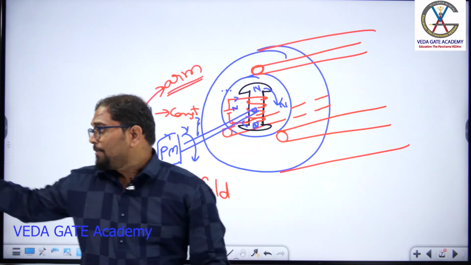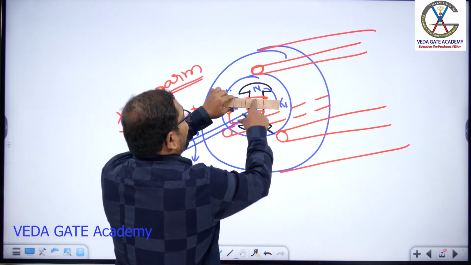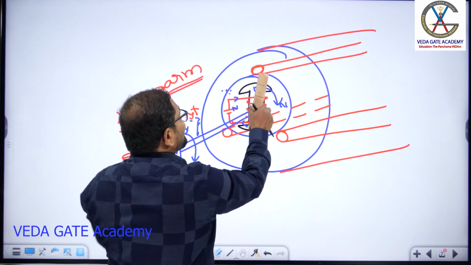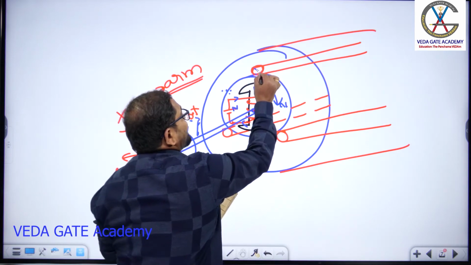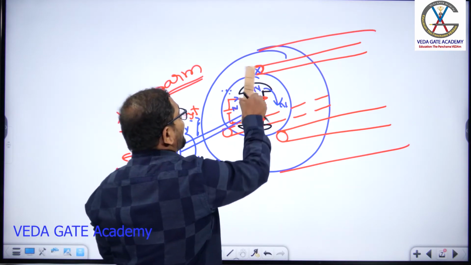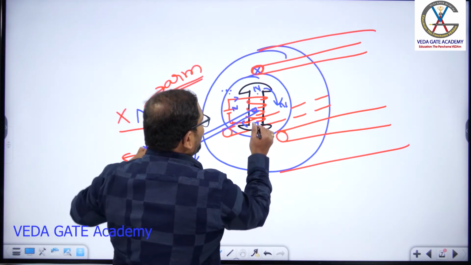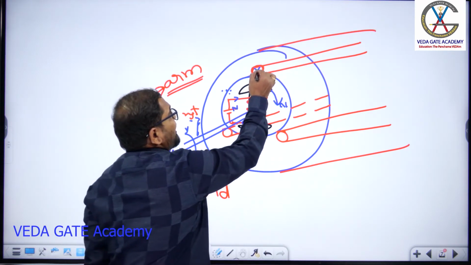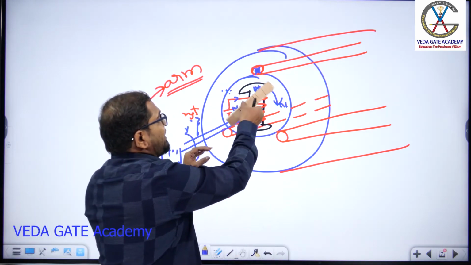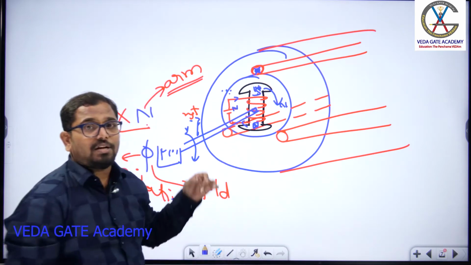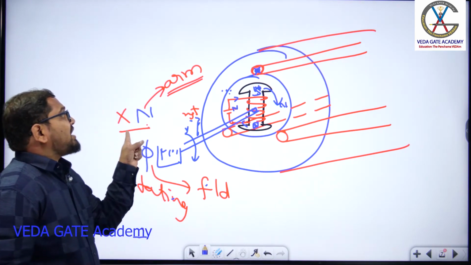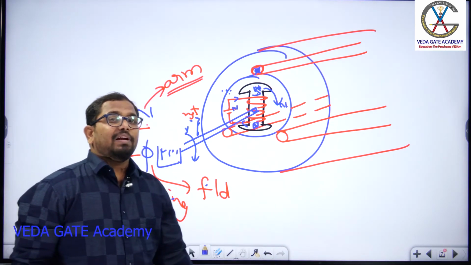When I place this rotor at 90 degrees, then what is happening? There is no flux cutting action here, so there won't be any EMF here. Again, if I rotate another 90, previously if a north pole is here, the induced EMF is cross here. Now after 180 degree rotation, north pole is coming downward, south pole is coming upward. So here, instead of cross, you will get a dot induced EMF. Because of the rotation of your rotor in either direction, you will get the induced EMF in the conductors. And this type of configuration, we call it a stationary armature and rotating field structure.